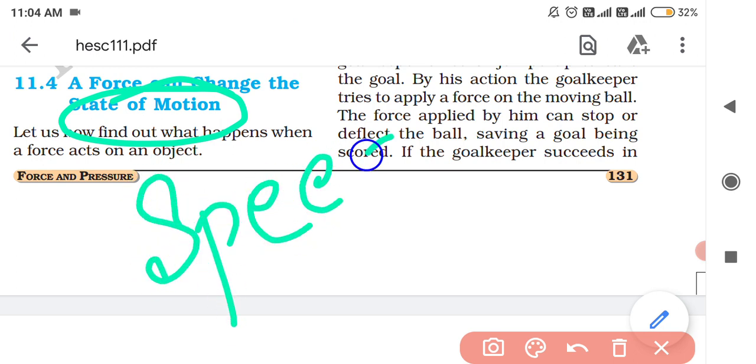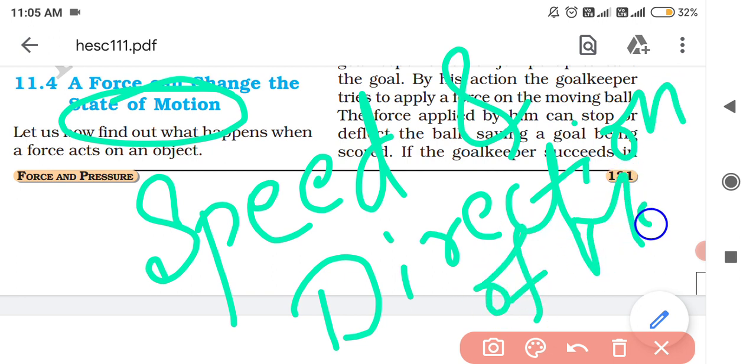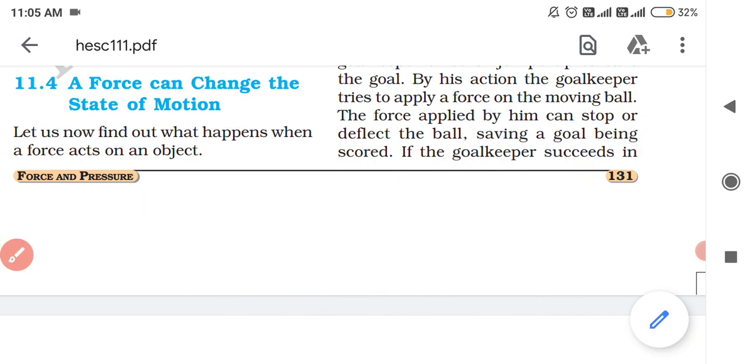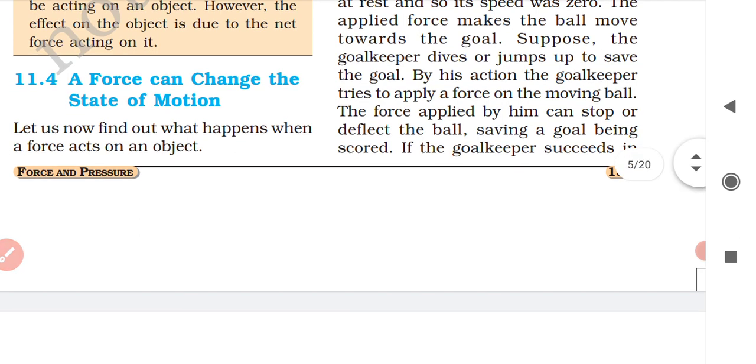speed and direction of motion. State of motion can be described by speed and direction of motion of the object. So we'll find this out in the video. Just remember that state of motion can be described by speed and direction of motion of the object. Clear? So let us find out what happens when a force acts on an object.